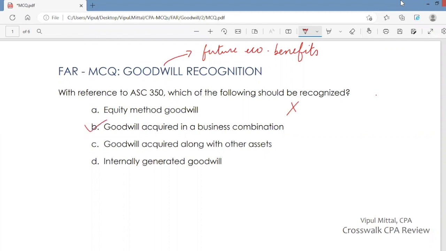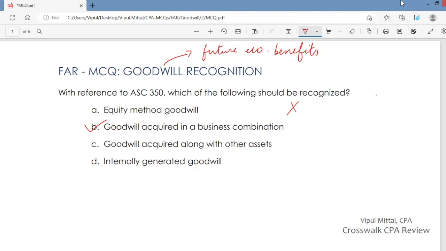This is your answer. Goodwill acquired along with other assets? No, unless it is in a business combination. It has to be in a business combination. So goodwill acquired along with other assets in a business combination, yes, you can say, but goodwill acquired along with other assets, that is not a business combination, you do not recognize that. So you really cannot check this as correct answer because goodwill acquired along with other assets, that is not a business combination, is not recognized.